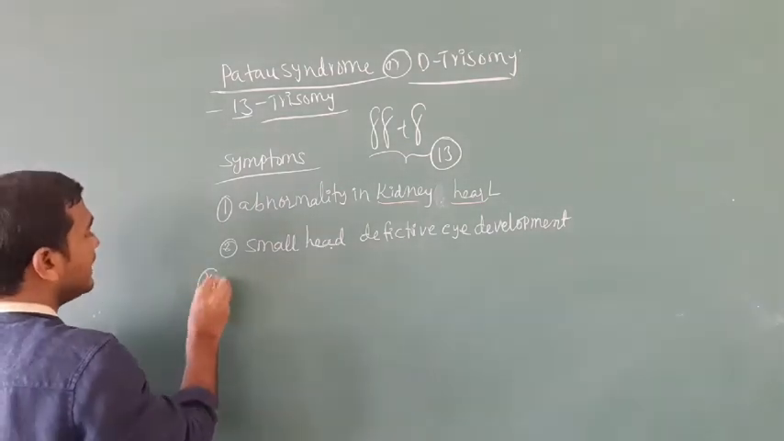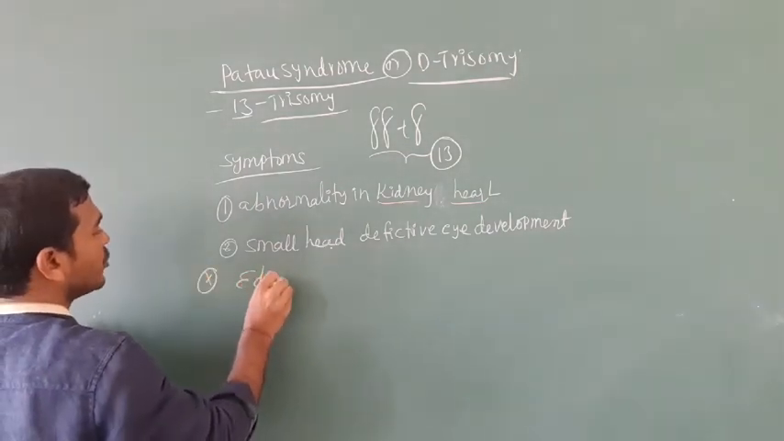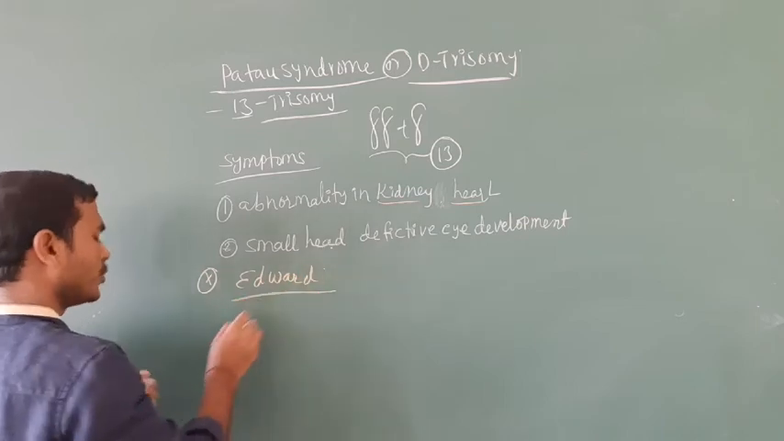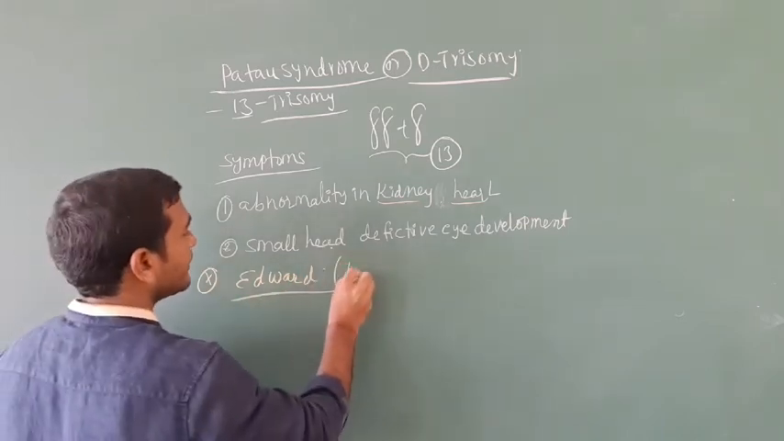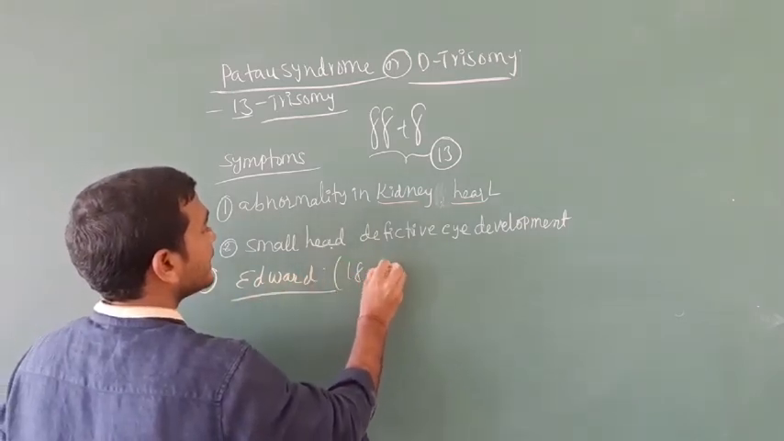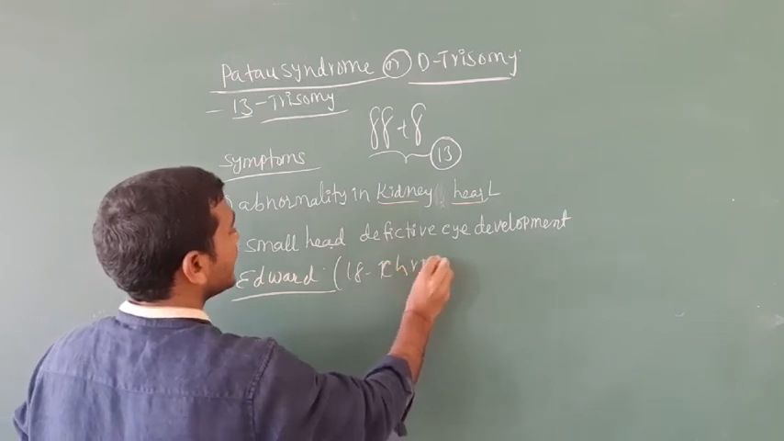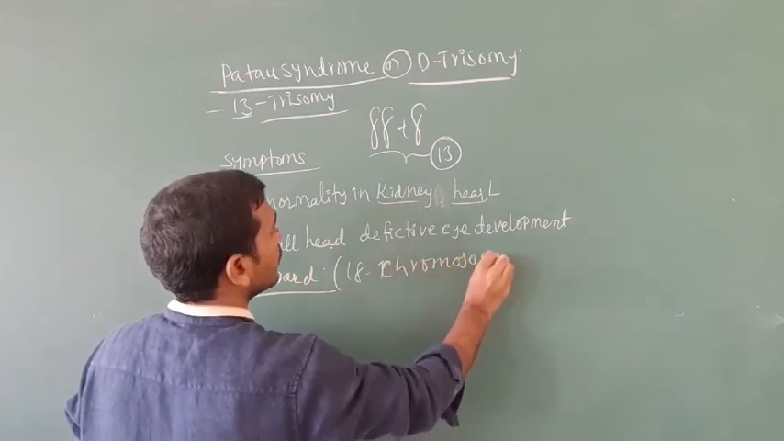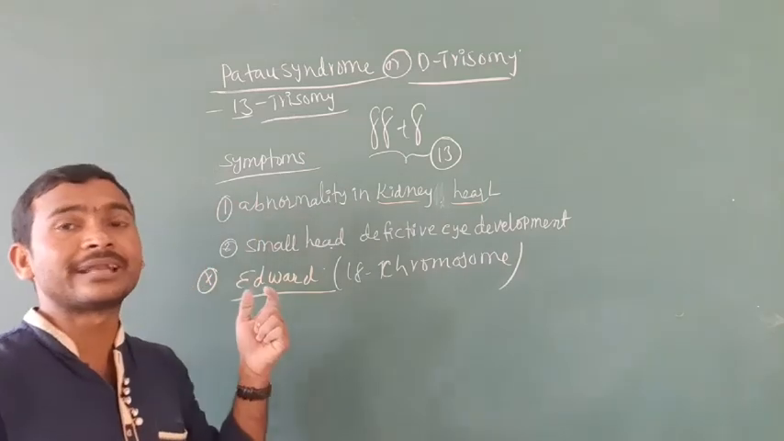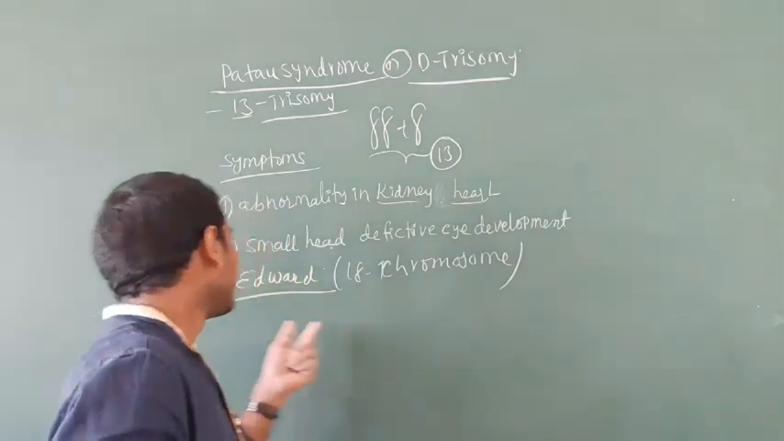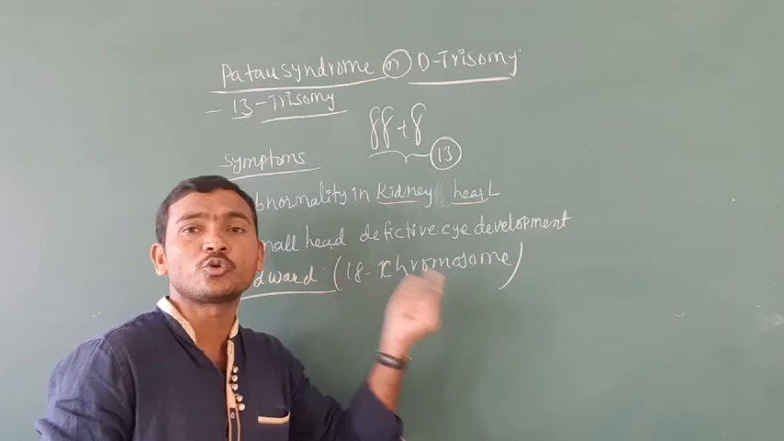The next is Edwards syndrome. You know Edwards syndrome. It is a trisomy of the 18th chromosome, the addition of one additional copy of chromosome 18.